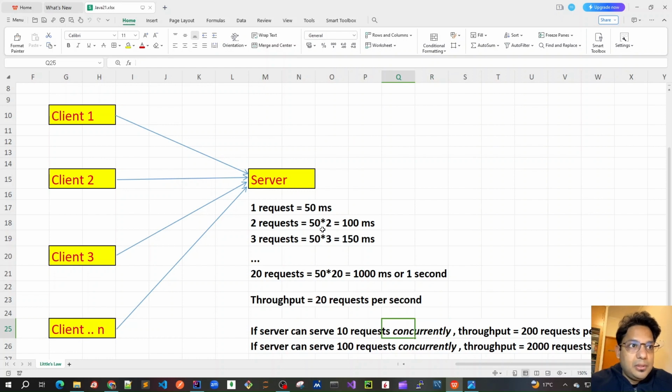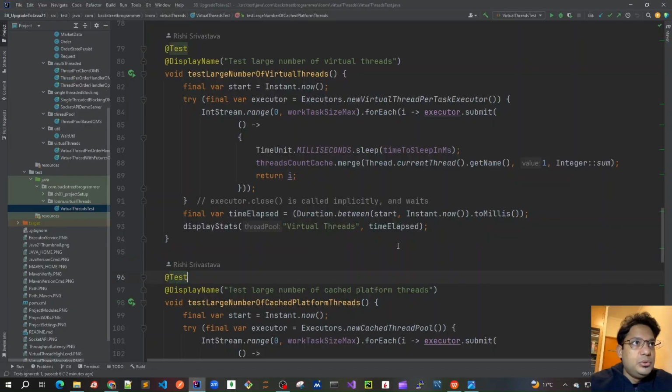So if we don't change any latency from the server side, but we can still run a lot of requests concurrently, in that case the throughput would be increased tremendously. And that's what we learned in the previous video. Using virtual threads, we can create a large number of virtual threads, irrespective of how many OS kernel threads we have. Platform threads, in place of that, are always limited to the number of OS threads, or the virtual cores that we have in our system.